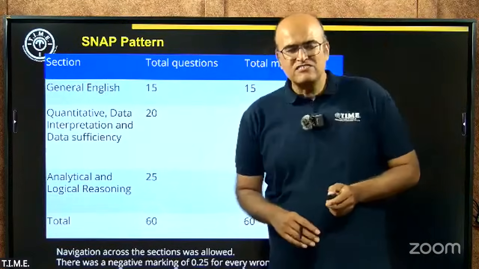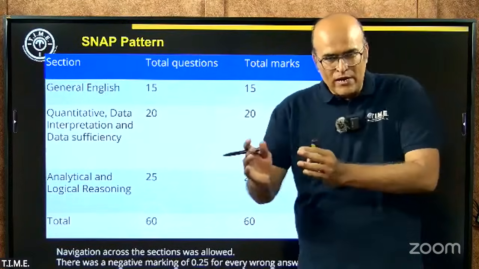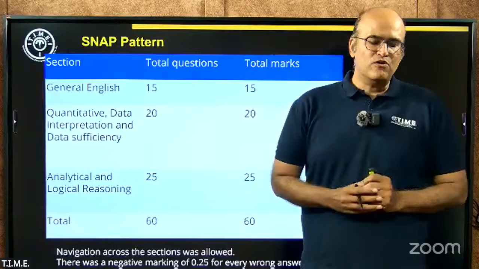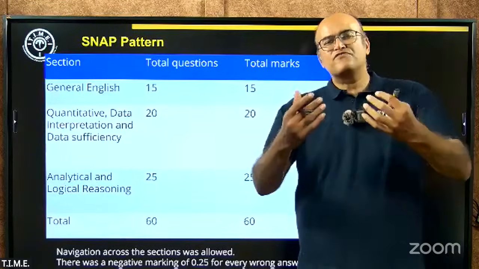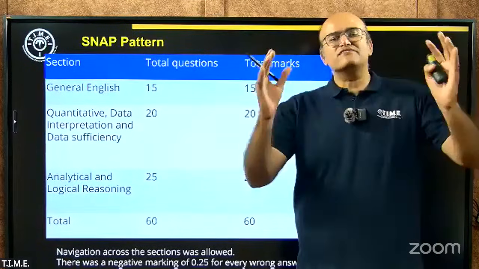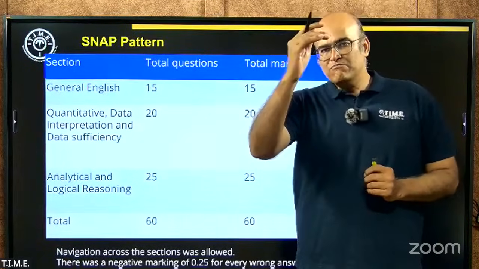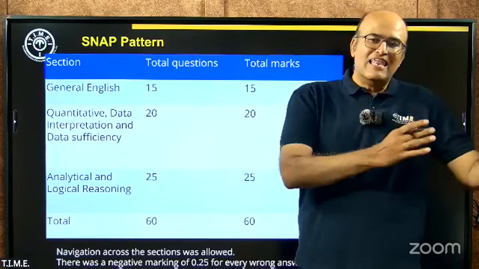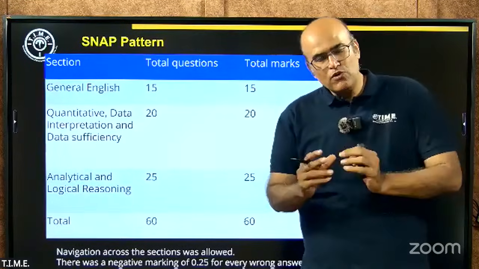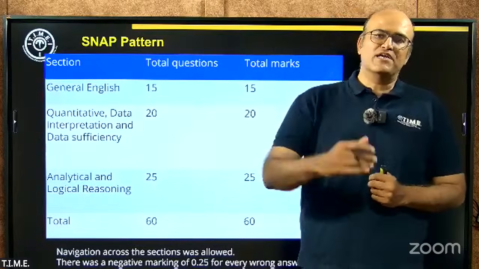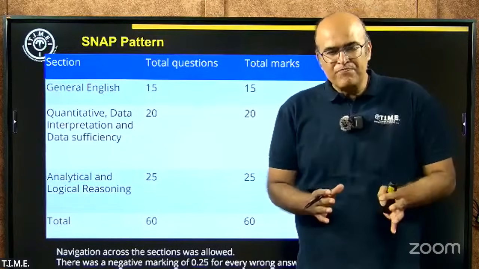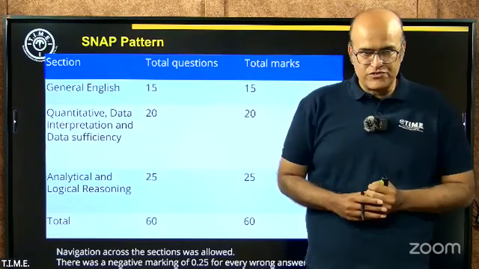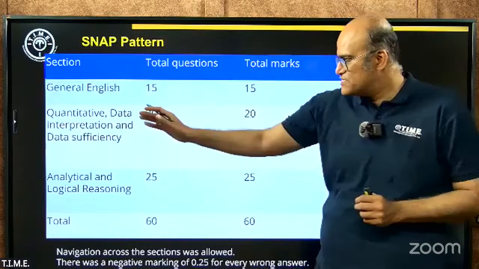Now, let's begin by looking at each of the sections one by one. But before I do that, let me also make one thing very clear right at the onset. In terms of difficulty level, based on the feedback that we have received, the difficulty level of the examination overall has slightly moved down. That means it has become a slightly easier exam if you compare it with last year's SNAP paper. So the difficulty level surely has come down. Therefore, the cutoffs will marginally go up. At the end of this session, I'm going to share with you the expected cutoffs for some of the Symbiosis business schools. Now, let's start looking at each of these sections one by one.